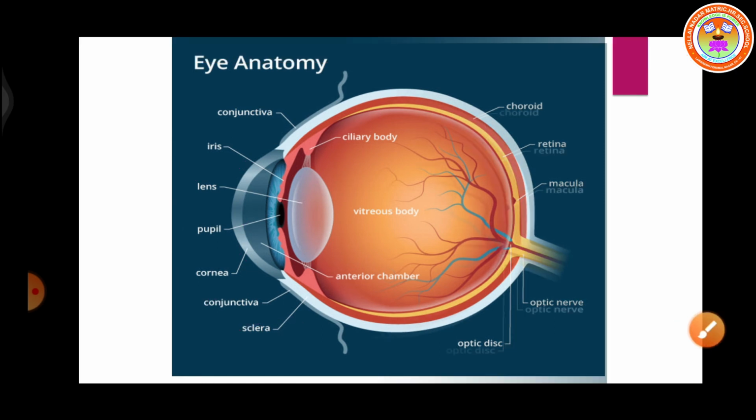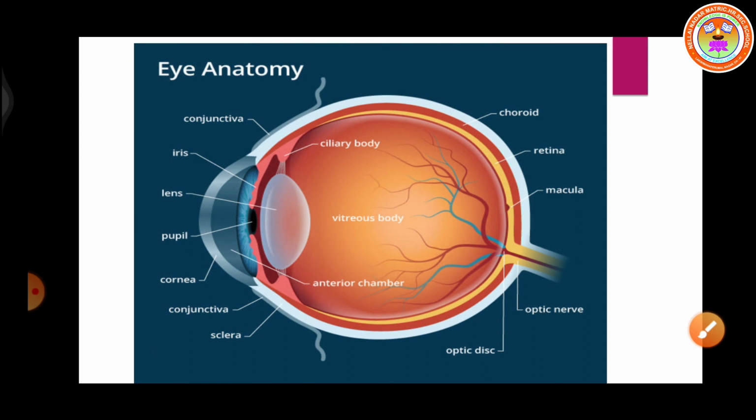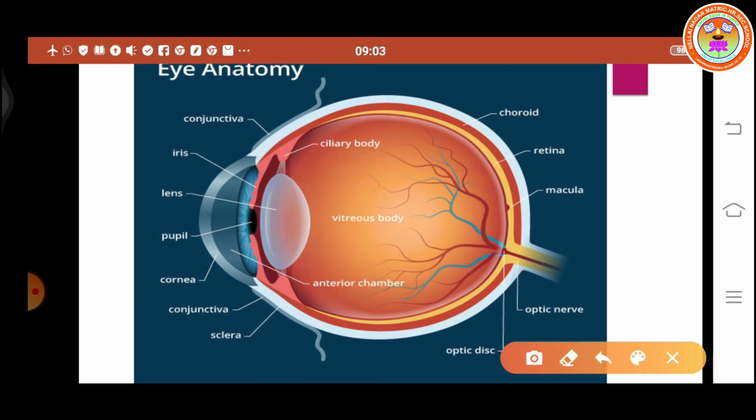Now let us see the internal parts of the eye. So which are the internal parts? Okay, the very important internal part is the lens. Here you can see the lens. And then next is the very important part where the image forms, the retina. Here you can see the innermost layer. The innermost layer is called what? Retina. Okay, then from the retina, from the photoreceptors, the nerves will emerge outside, that is called optic nerves.